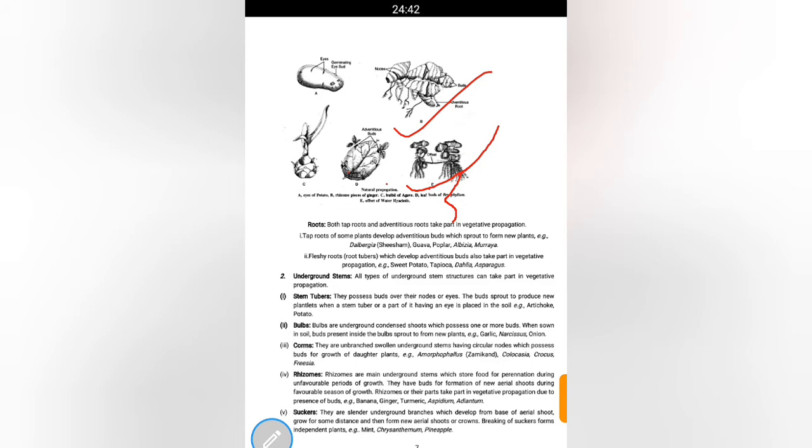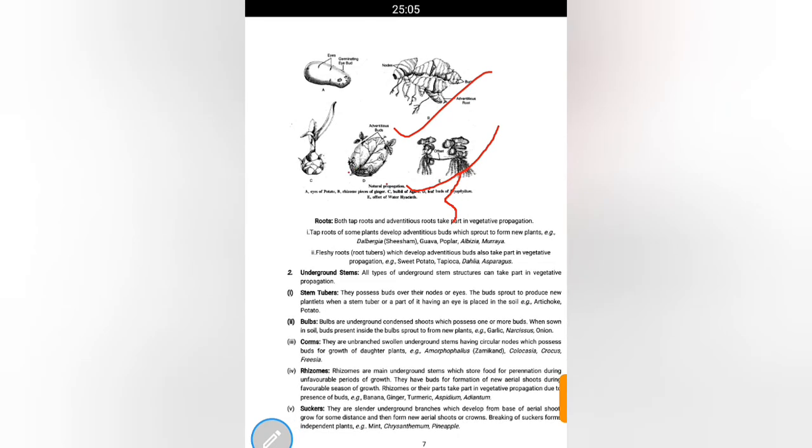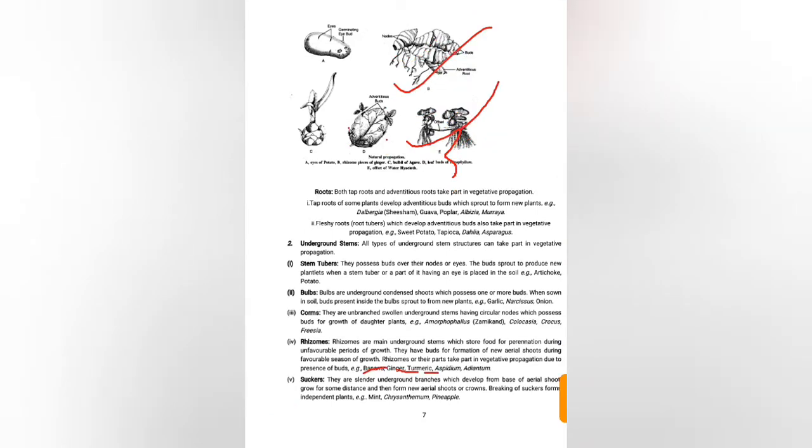Next is bulb. Vegetative propagation occurs through bulbs in garlic, onion, etc. Corm: examples like Amorphophallus, Colocasia. In Odia we can say it is saru. Rhizome: vegetative propagation occurs in ginger, turmeric, banana. These are some of the examples of rhizomes. Sucker is also a vegetative propagation which occurs in chrysanthemum, mint plant, pineapple. So these are some of the vegetative propagation examples you have to remember.